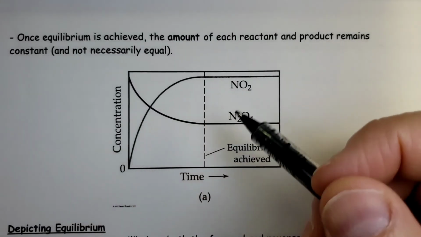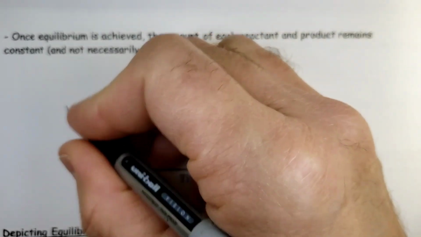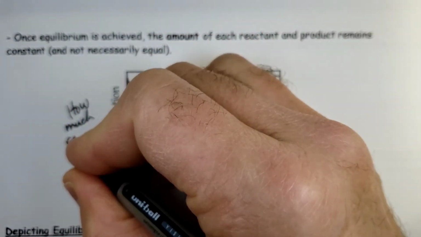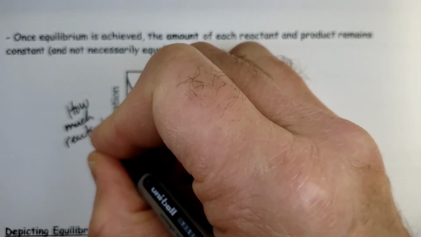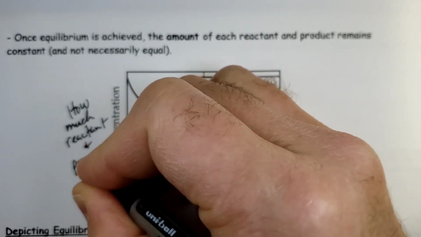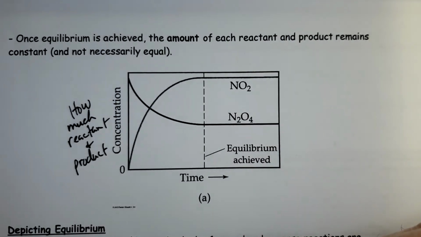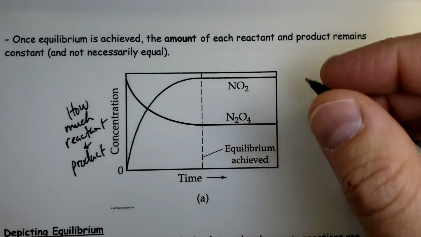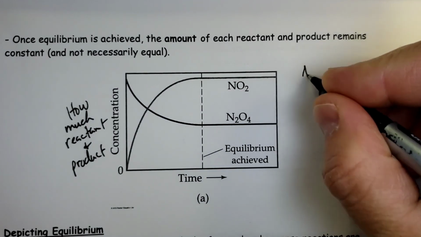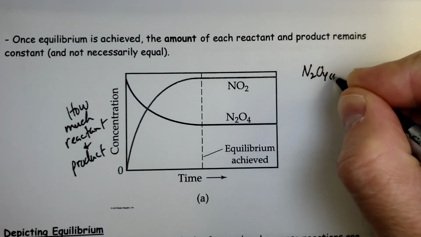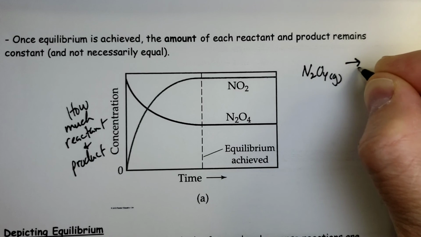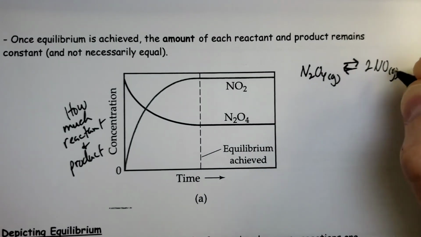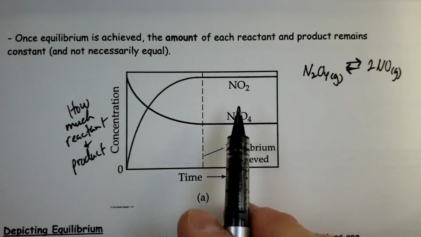If I look at the concentrations of each, how much reactant and product there is, I can get an idea of what's going on there. So again, this is the reaction of N2O4 forming 2NO2. So how much there is.